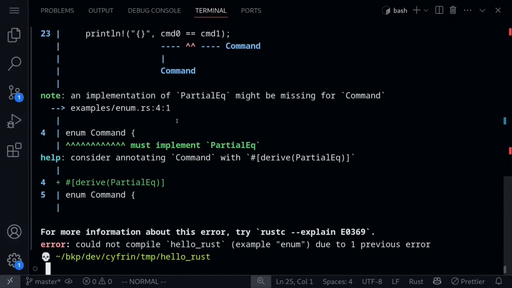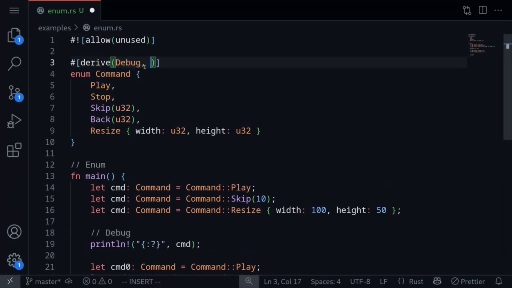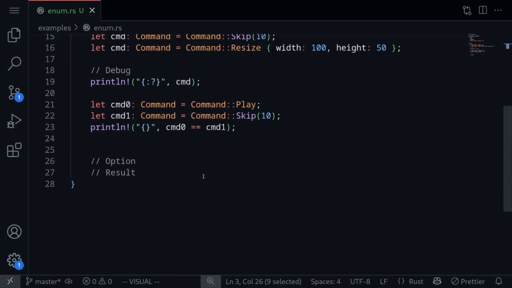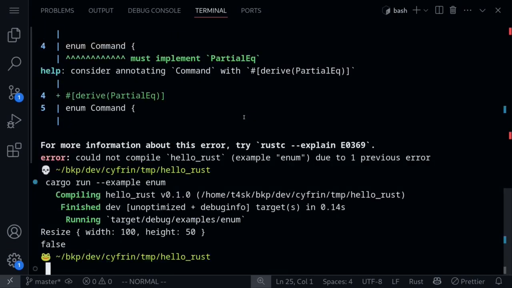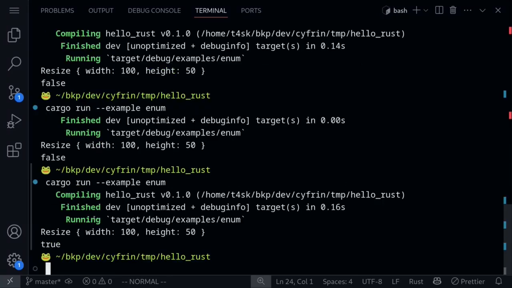Execute the code, and now we get a compilation error saying that the enum Command must implement PartialEq. Back inside our code, what we need to do here is put in PartialEq. Again, this is a macro, so this will auto-generate code so that we'll be able to compare different values of an enum. That's what PartialEq will allow us to do. It will allow us to compare different values of the same enum. Now let's execute the code again, and this time it returns false, obviously, since the first command is Play and the second command is Skip. And if we change to command 0 and command 0, both commands are equal to Play, so if you execute the code, it returns true.